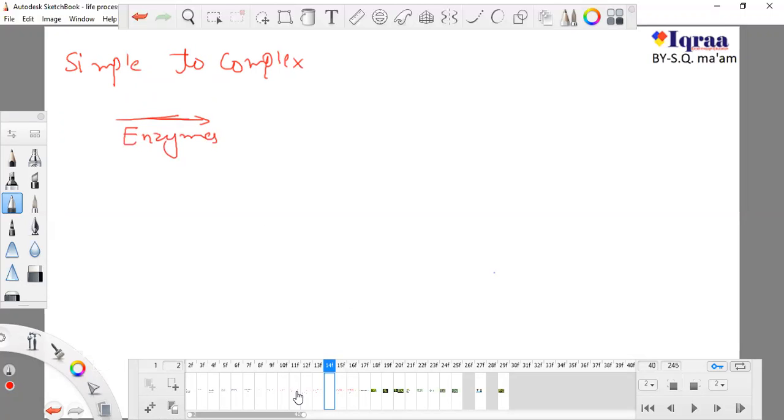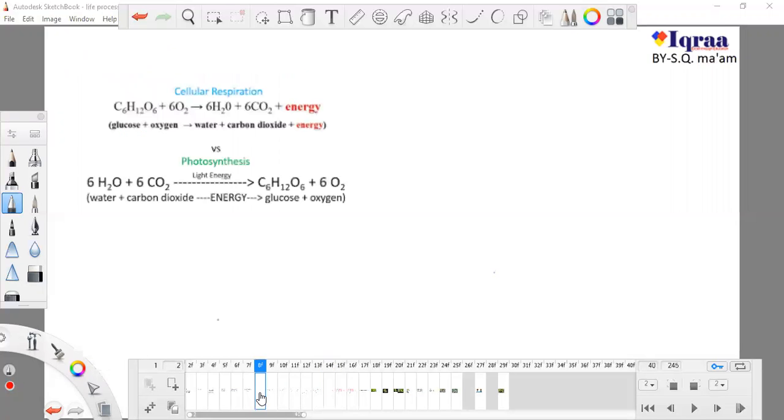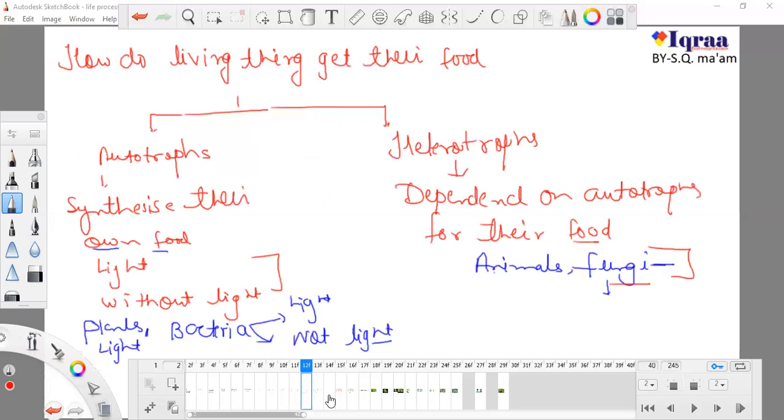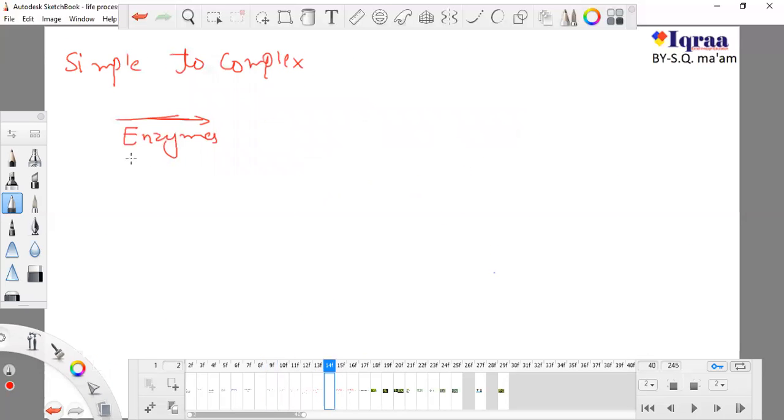In the formation of this sugar, or primary plant product, energy is getting trapped in these carbon bonds, and chlorophyll is utilized. So this is not a simple process. There are so many enzymes, or we can say biocatalysts, involved in this process.